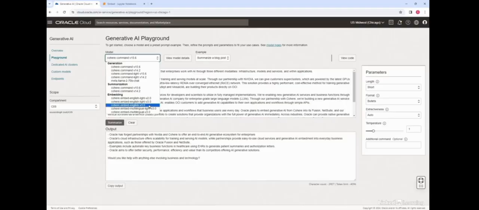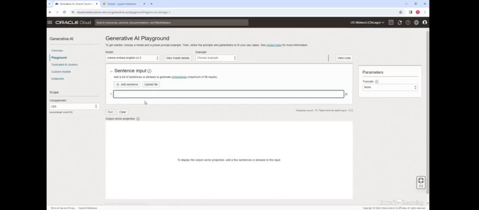So we'll pick the Cohere embed English version 3.0 model, and right here I can provide it a list of sentences. The idea with embeddings, as you recall from the theory lesson, is embeddings are numerical representations of a piece of text converted to number sequences. With embeddings, you can compare two or more pieces of text, be it single words, sentences, paragraphs, or even longer documents, as we saw in the theory lesson.